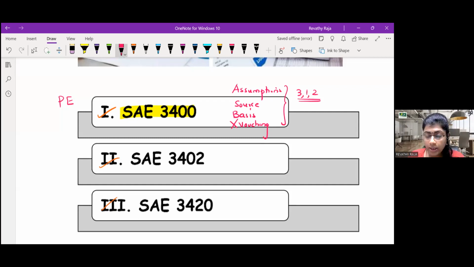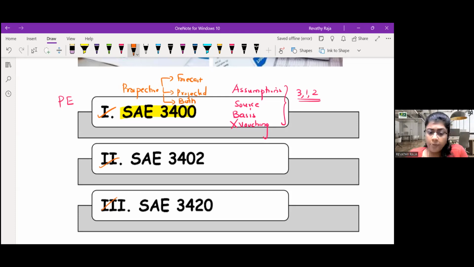And here, prospective financial information. Prospective means future. It can be either forecasted financials, which means just 1 year or maybe a lesser period, or it can be projected financials, or a combination of both.